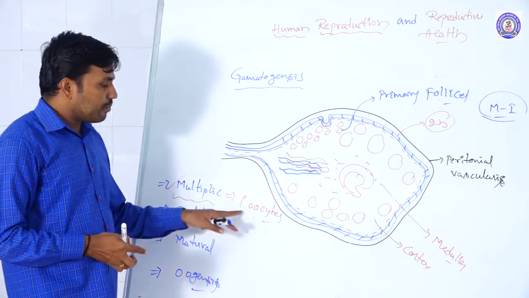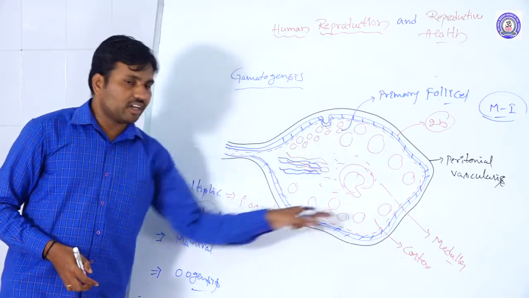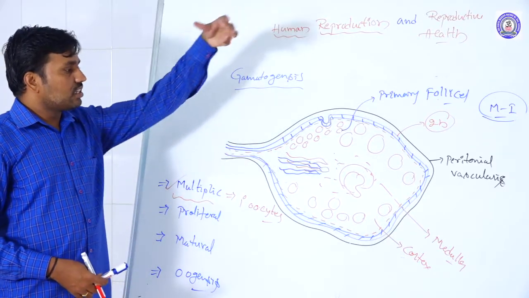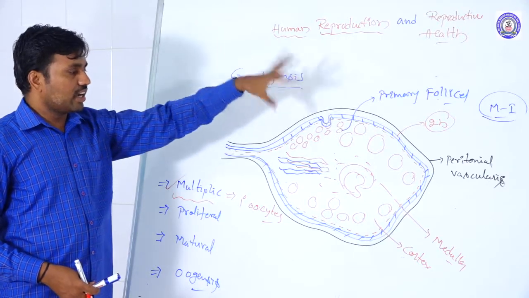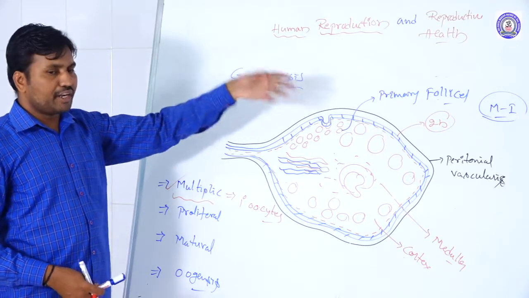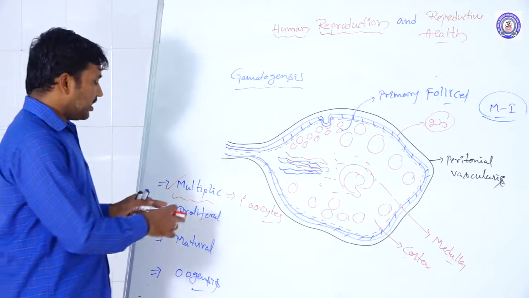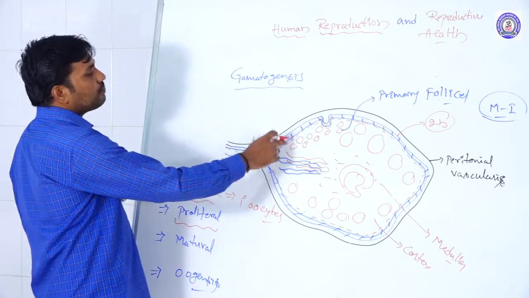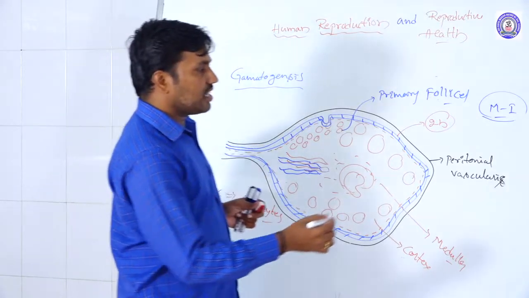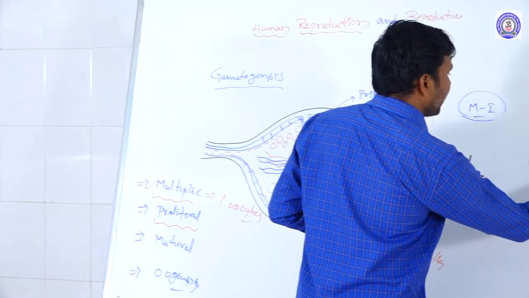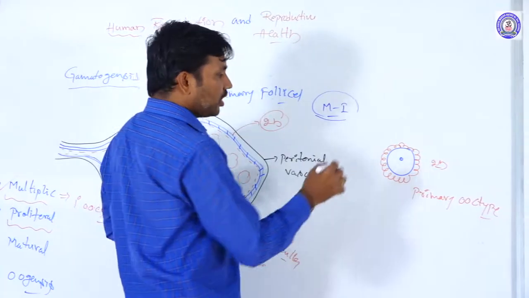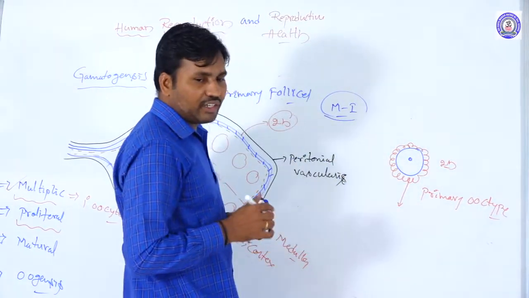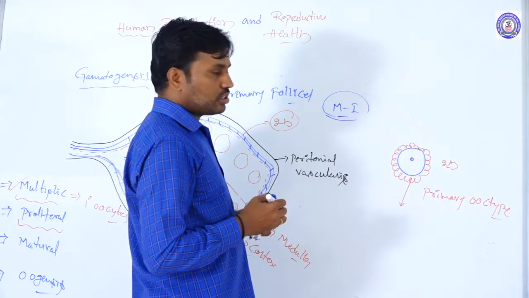Once the primary oocytes are present in a particular region of each ovary, they are stored there until they undergo maturation. At regular intervals, these 2n primary oocytes undergo unequal division.